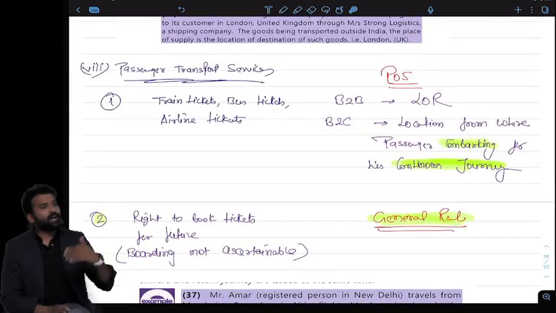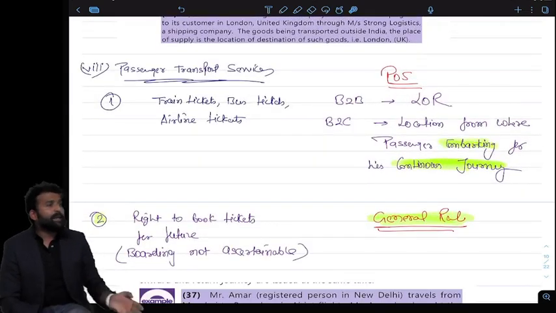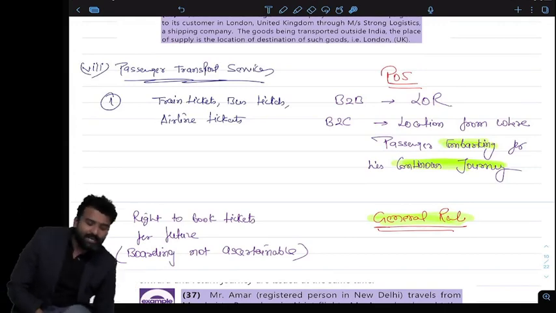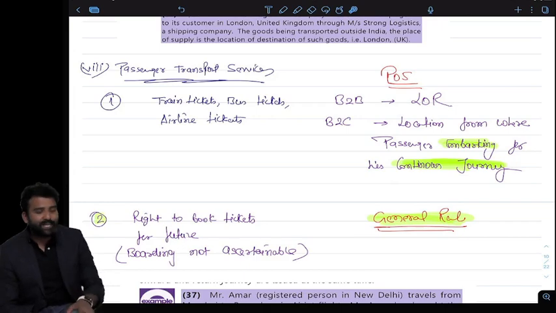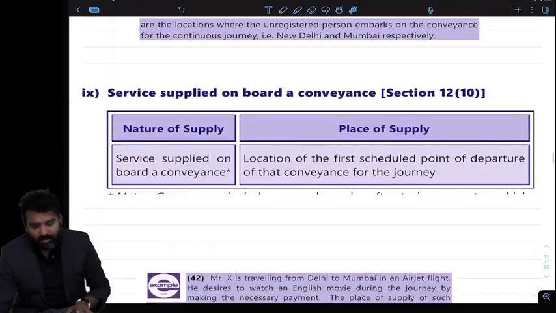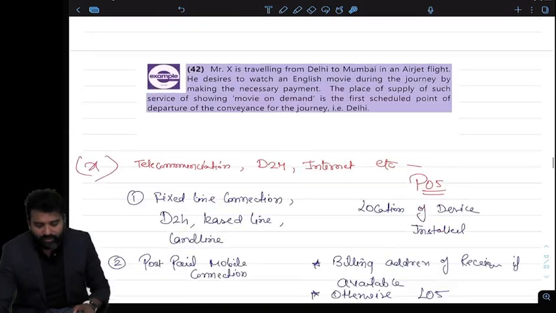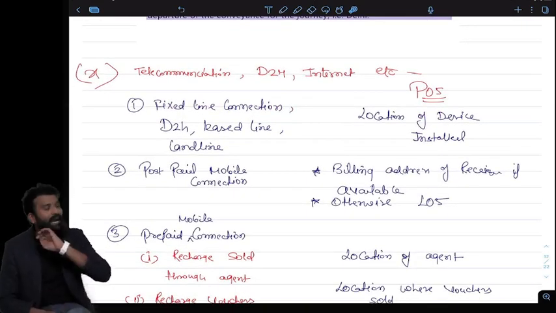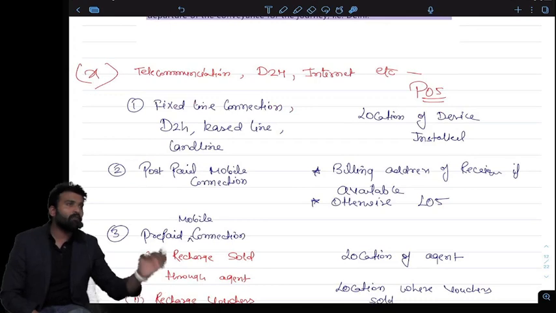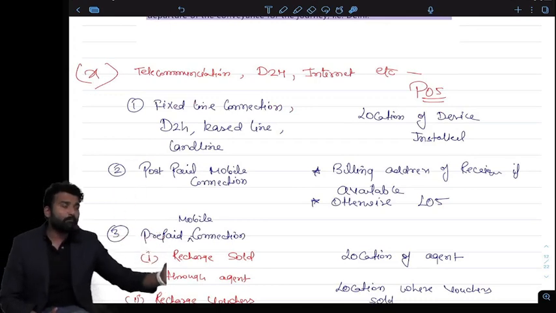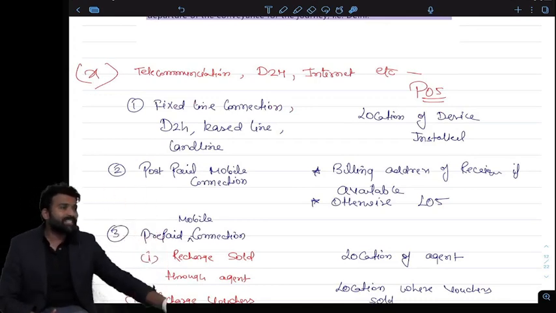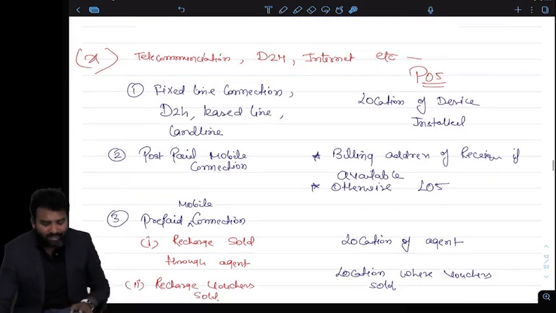Passenger transport, again general rule for B2B. B2C, then it will be where the passenger is embarking on his journey. But if it is a right to buy tickets in the future, the general rule will apply. Onboard conveyance, always the first scheduled departure of the flight. Telecommunication, again where the device is installed, what the billing address is, where you are buying your recharge voucher, what the location of the recipient is, that is the place of supply.